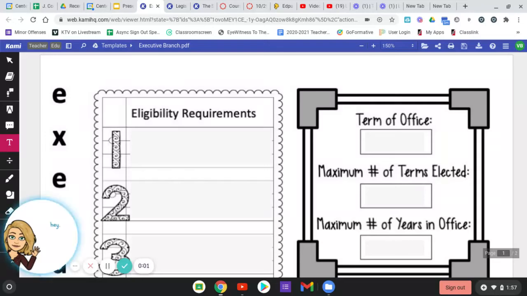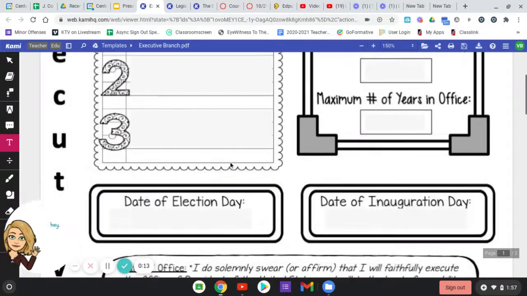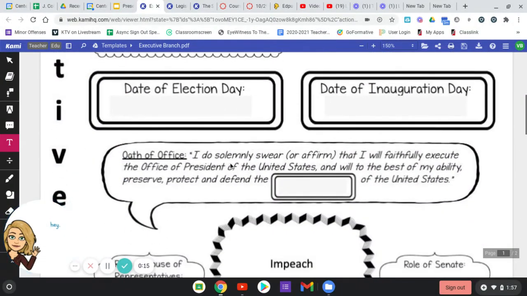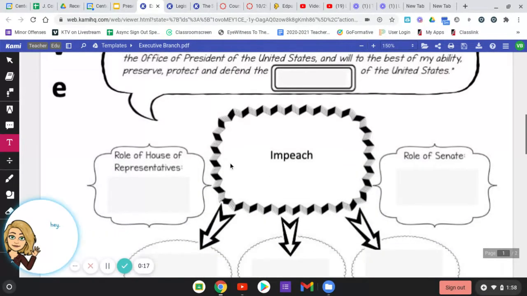To review, there are three branches of government. They're in charge of their own specific jobs. We talked about the legislative branch that makes the laws. Today, we're going to talk about the executive branch. The executive branch is the office of the presidency and the vice presidency and his cabinet.